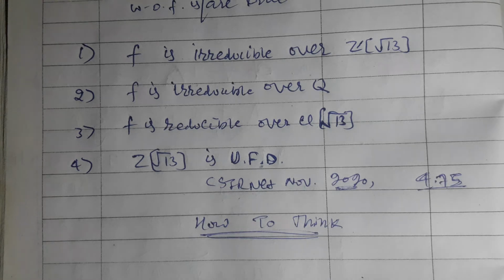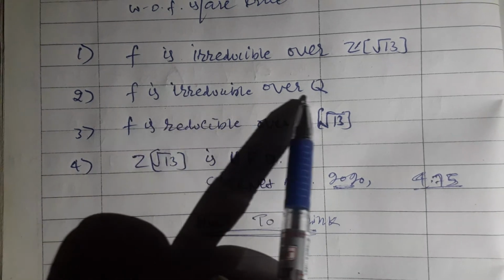Irreducibility over the rational ring does not imply irreducibility over any Zp. If you don't know this, please go there first and come back. So it is just irreducibility over Q.